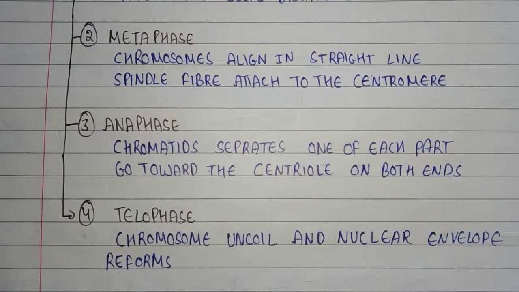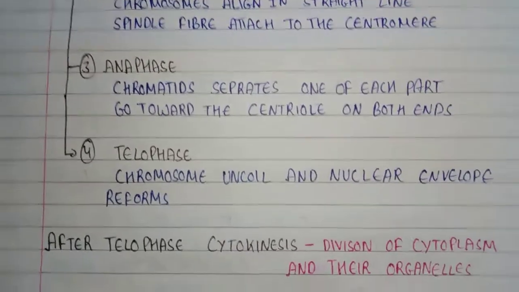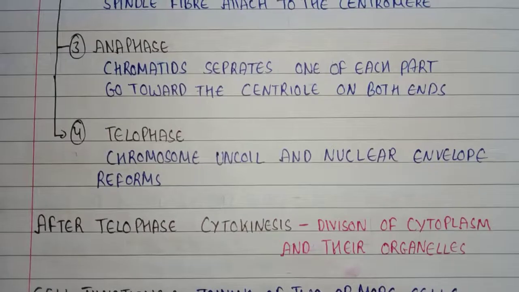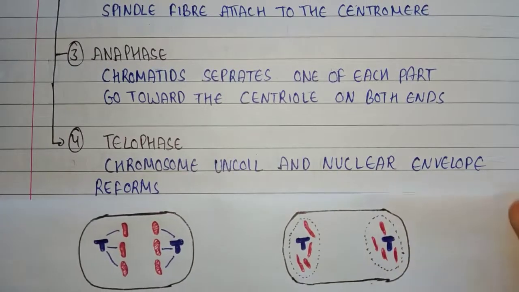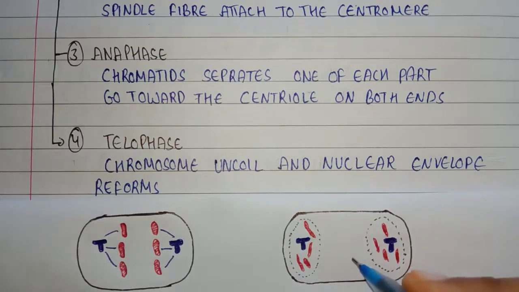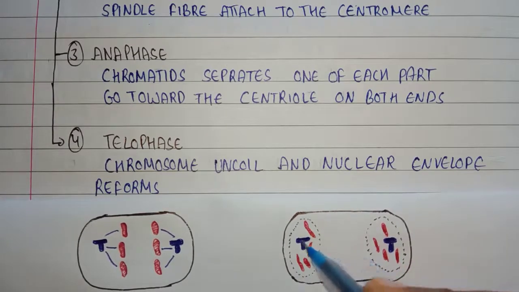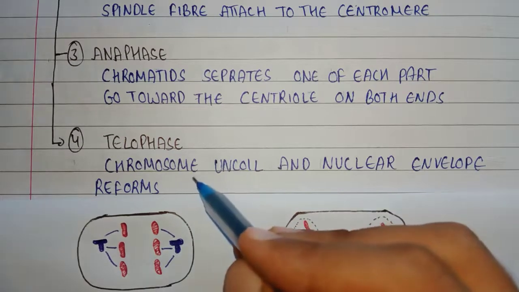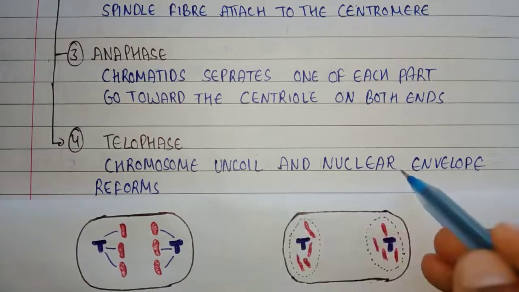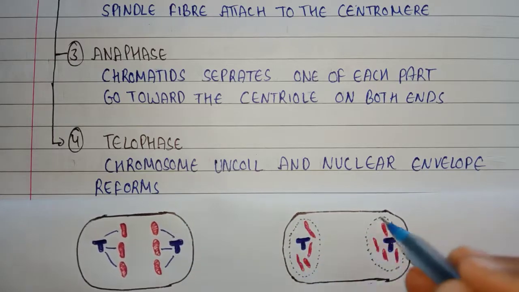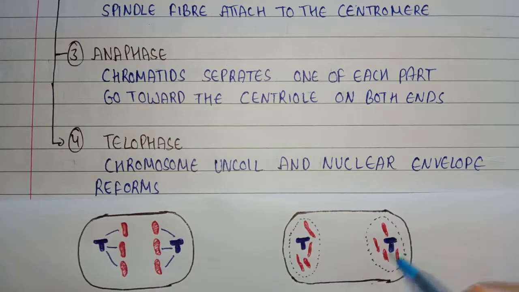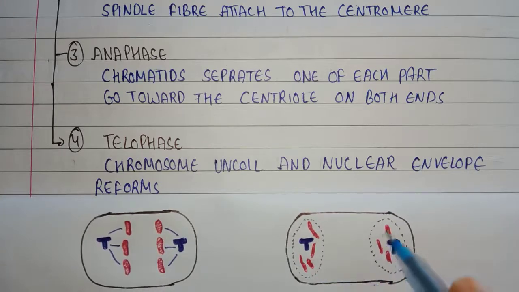The fourth and last phase is telophase. What happens in telophase is that chromosomes uncoil and the nuclear envelope reforms. As you can see on the diagram, this is the telophase diagram. The chromatids that moved towards the ends now become uncoiled and the nuclear envelope reforms. The nuclear envelope will start reforming at each end of the cell, and this will result in two nuclei in one cell.